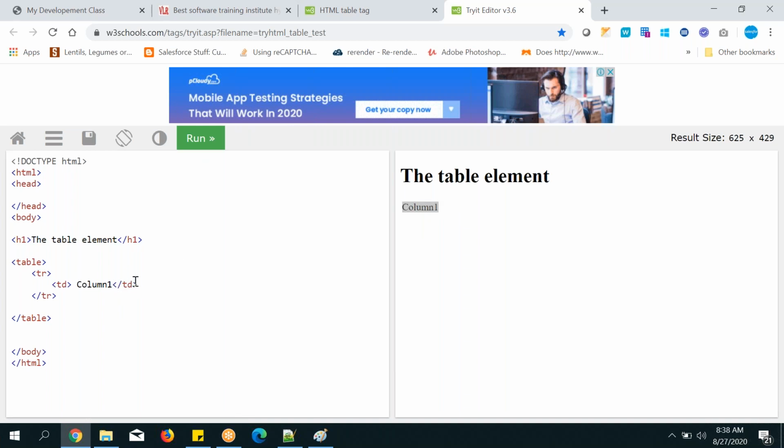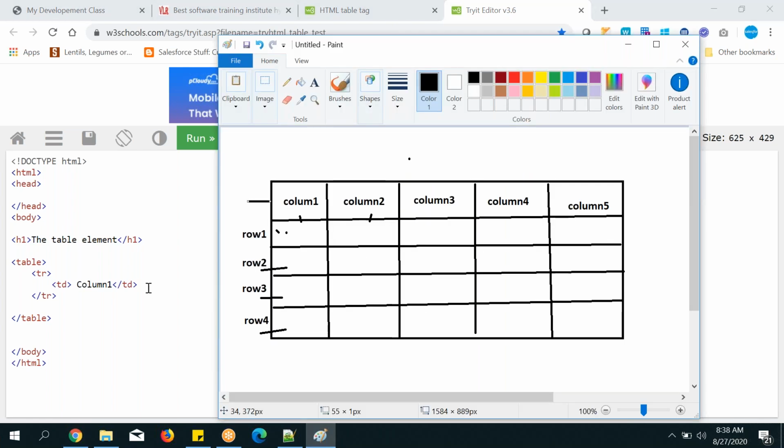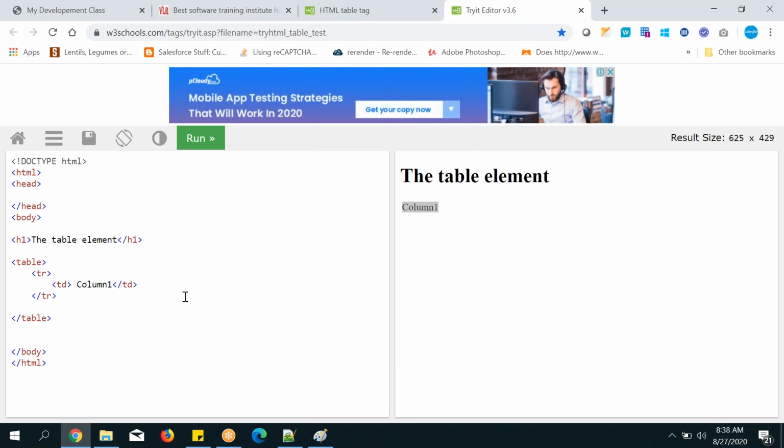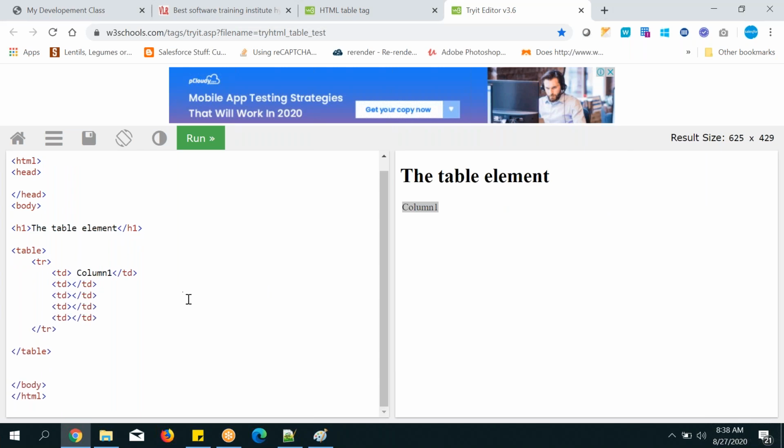Okay, TD. Another thing I will tell you guys, TH, we will see later. First we can understand TD and how many TDs we can have in a single row. For 5 columns, you need to write 5 TDs. Like that, TD, open it and close the TD. You can write 5 in a single row. And now in each TD write column 1, column 2, column 3, like that.